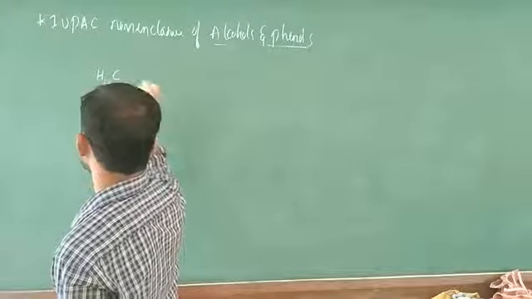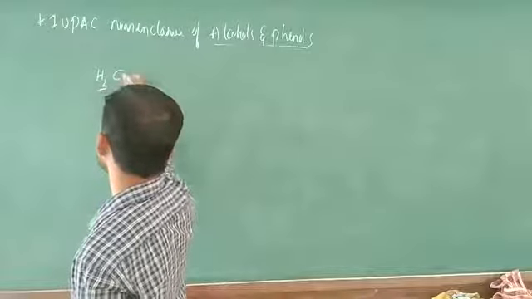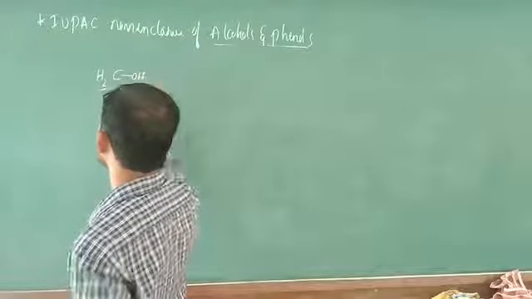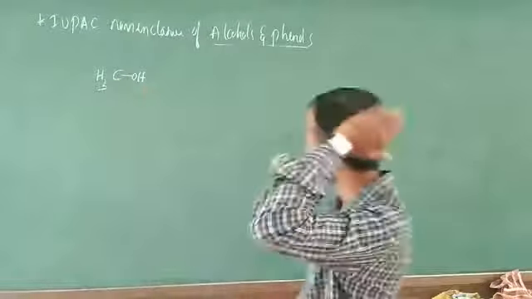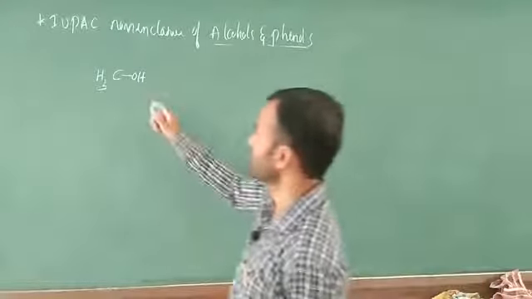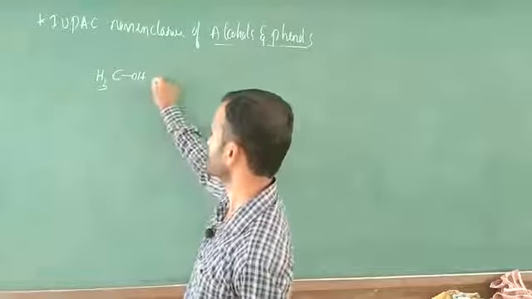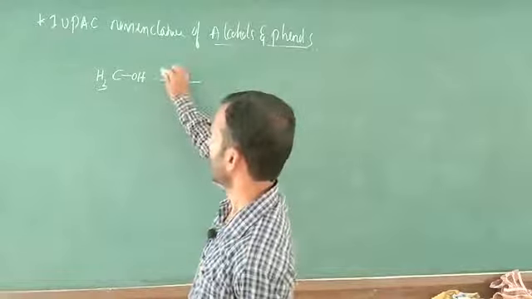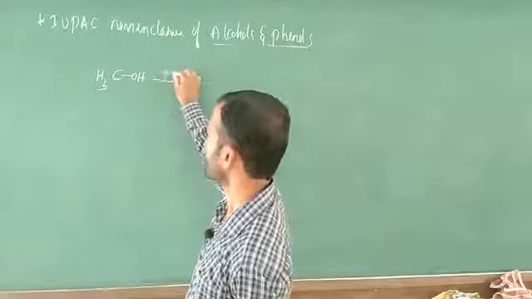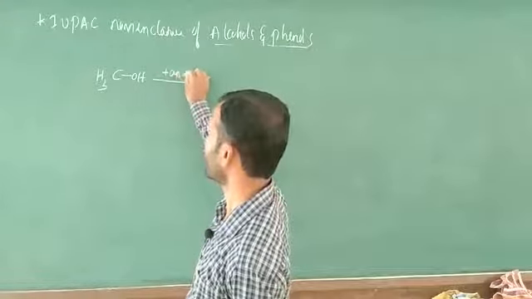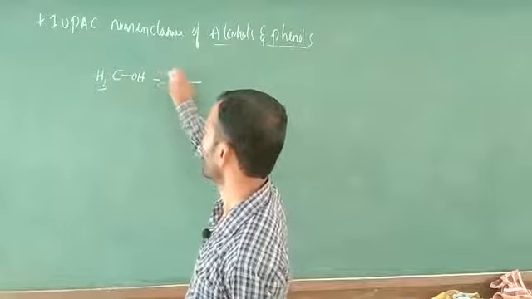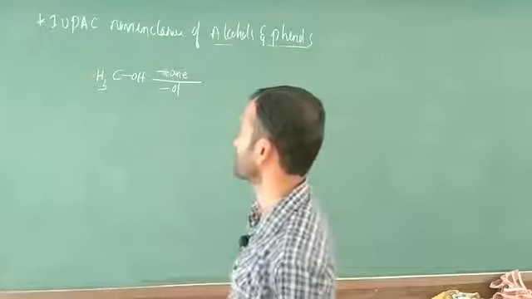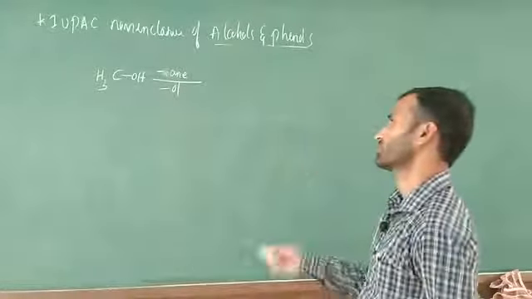CH3 is there. I am going to write methane. What is the IUPAC name of this one? Methane ends with ANE, so remove ANE and add OL. You just have to write methanol.